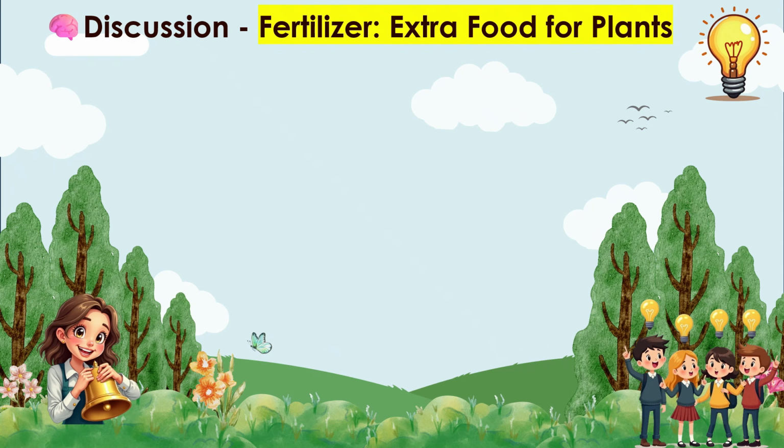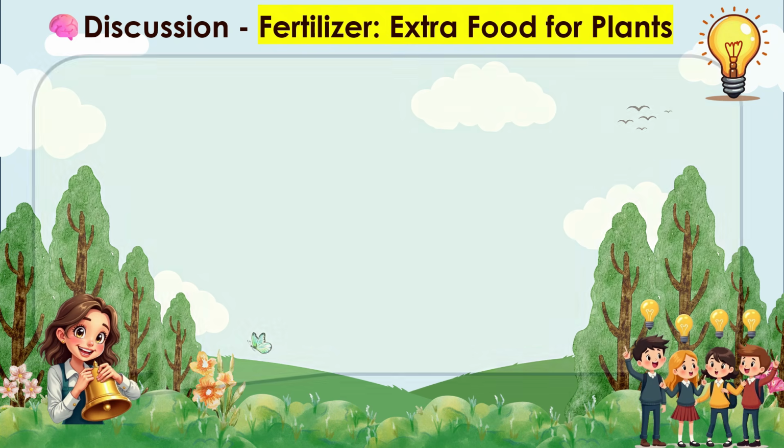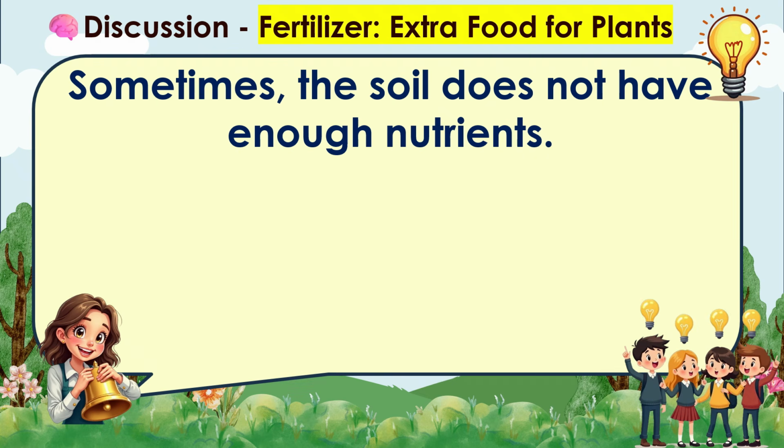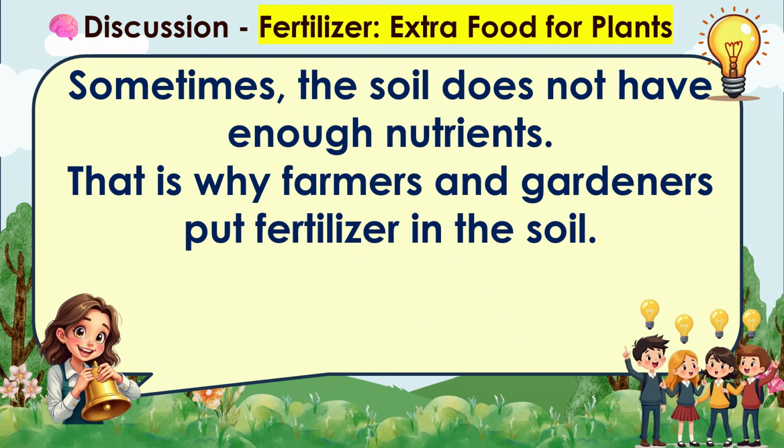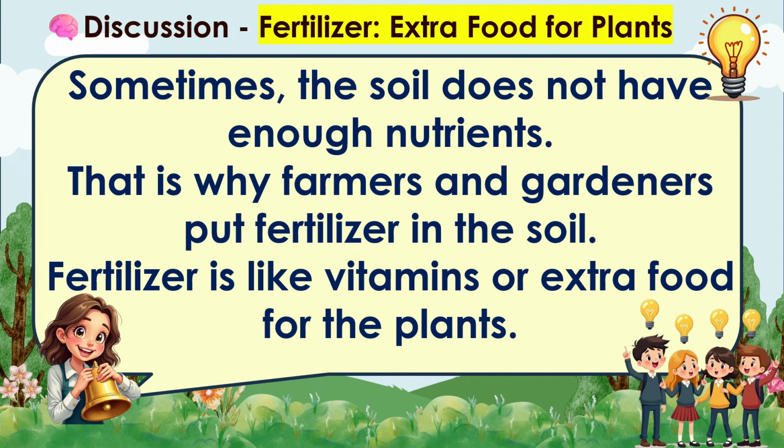Fertilizer, extra food for plants. Sometimes, the soil does not have enough nutrients. That is why farmers and gardeners put fertilizer in the soil. Fertilizer is like vitamins or extra food for the plants.